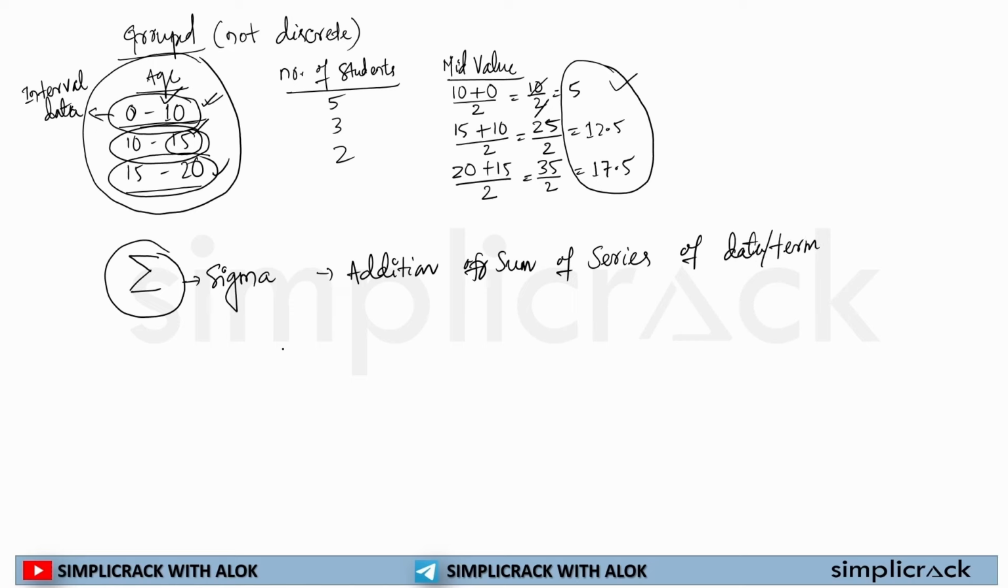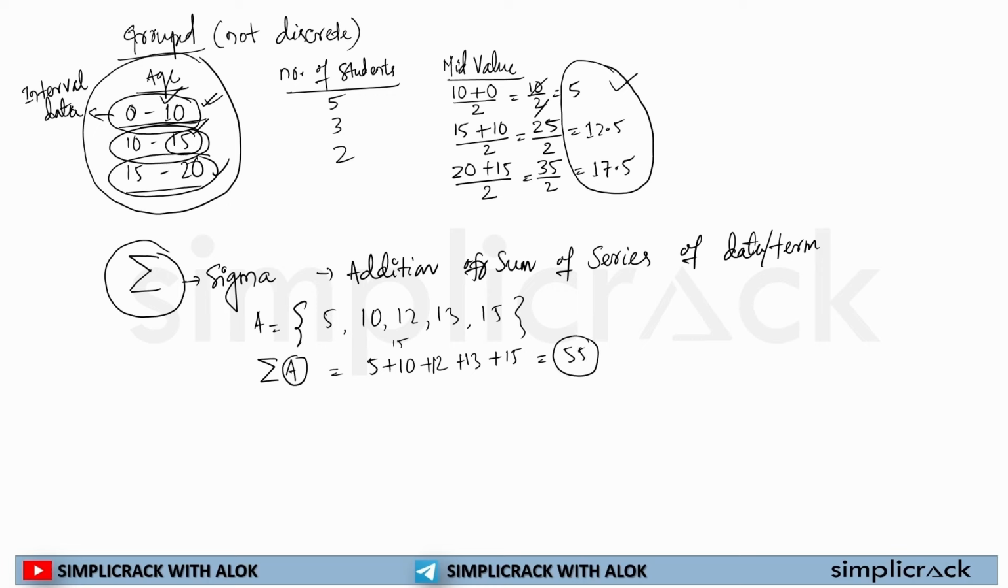For an example, I have a set of information: 5, 10, 12, 13, 15. Okay, so this is a set of information, and I have to add all these things. I can say sum of a, because in this a all the data are there, so I can do 5 plus 10 plus 12 plus 13 plus 15. 5 plus 10 is equal to 15, 12 plus 13 is equal to 25, 15 here, 15 here, 30 plus 25 is equal to 55. So now you have clarity how sigma plays a role in statistics.